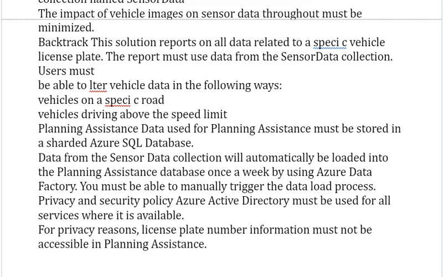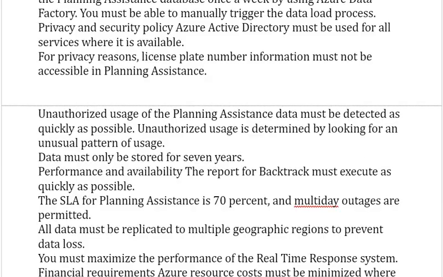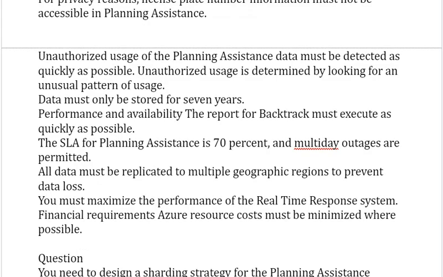Data from the sensor data collection will automatically be loaded into the planning assistance database once a week by using Azure Data Factory. You must be able to manually trigger the data load process. Privacy and security policy: Azure Active Directory must be used for all services where it is available. For privacy reasons, license plate number information must not be accessible in planning assistance. Unauthorized uses of the planning assistance data must be detected as quickly as possible.